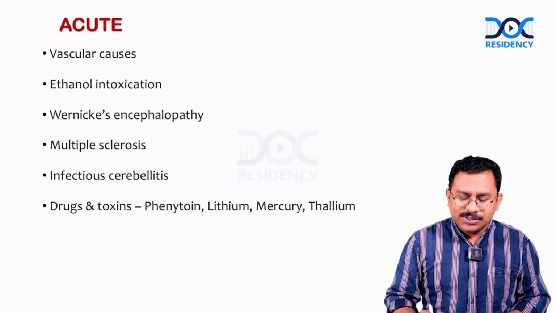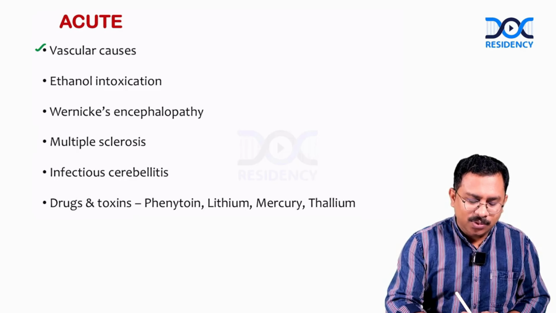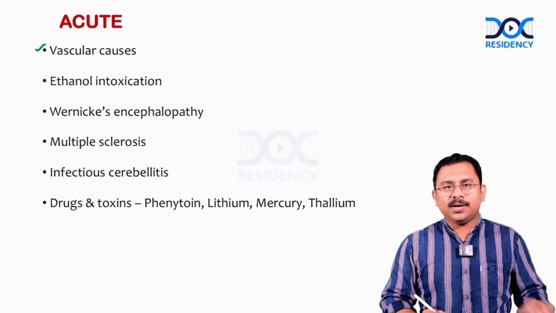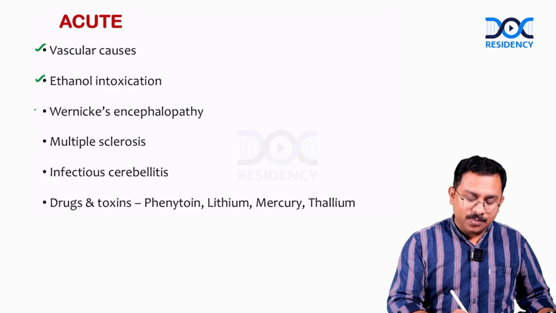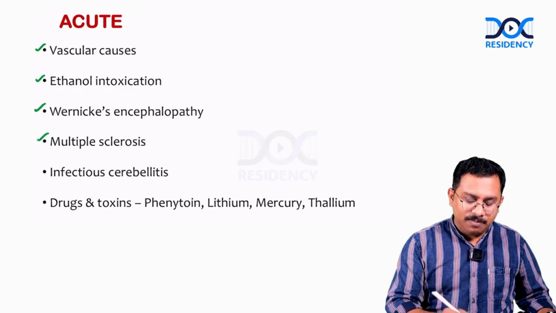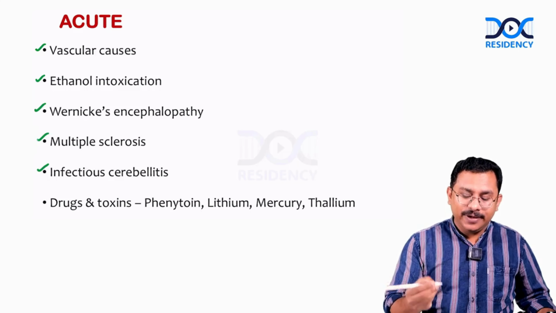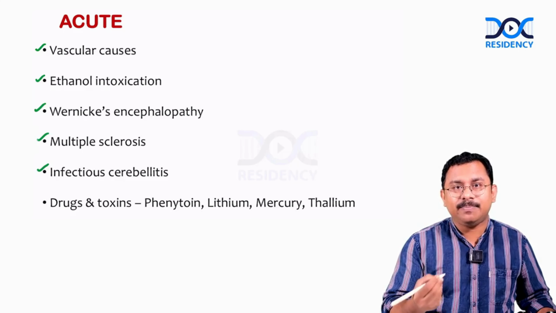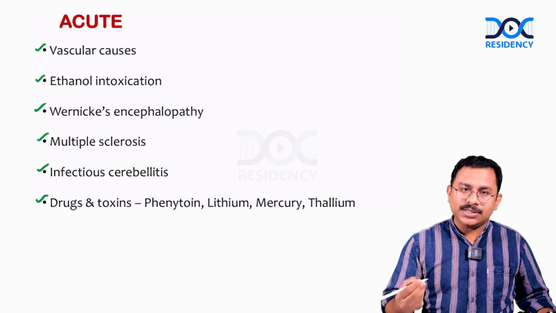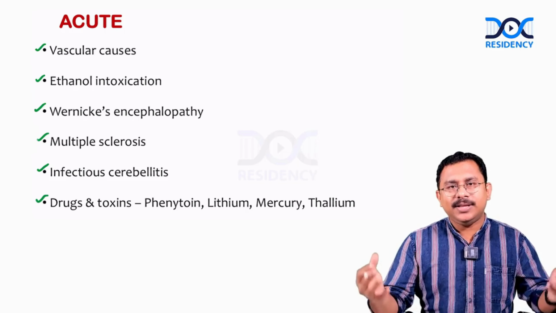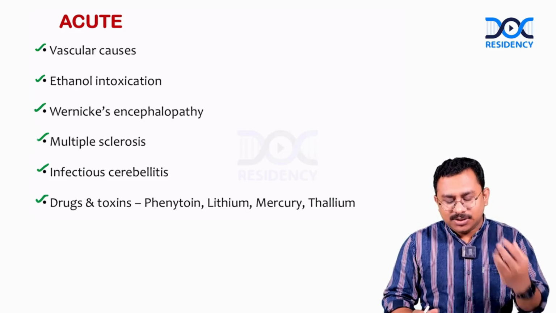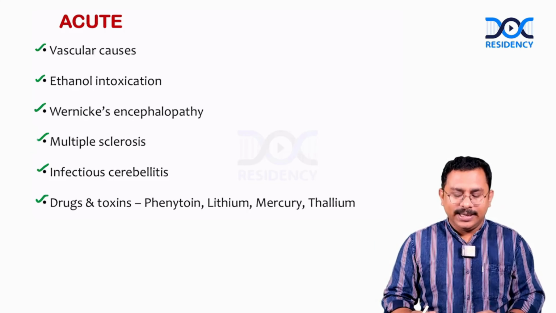Now, acute causes of ataxia, just to list down the important causes. Vascular cause, number 1, stroke; ethanol intoxication, Wernicke's encephalopathy, multiple sclerosis, infectious cerebellitis like chickenpox, drugs and toxins: phenytoin, lithium, mercury, thallium poisoning. All these poisonings, or toxicity, can result in acute ataxia.